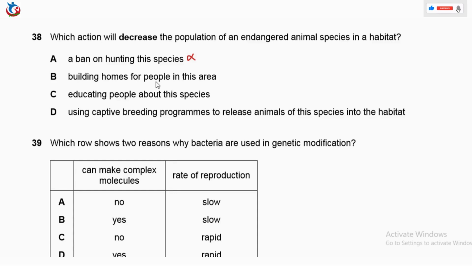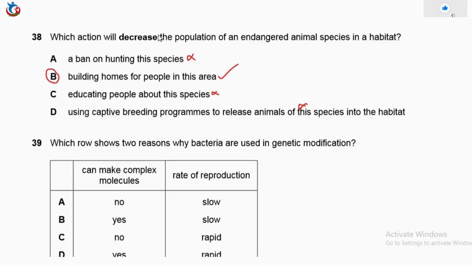Option B, building homes for people in this area. Of course, this will reduce the population. Once the habitat is destroyed, it will result in a decrease in population. Option C, educating people about this species. That does not decrease the population. And using captive breeding, so this one too is not it. Option B is our correct answer.